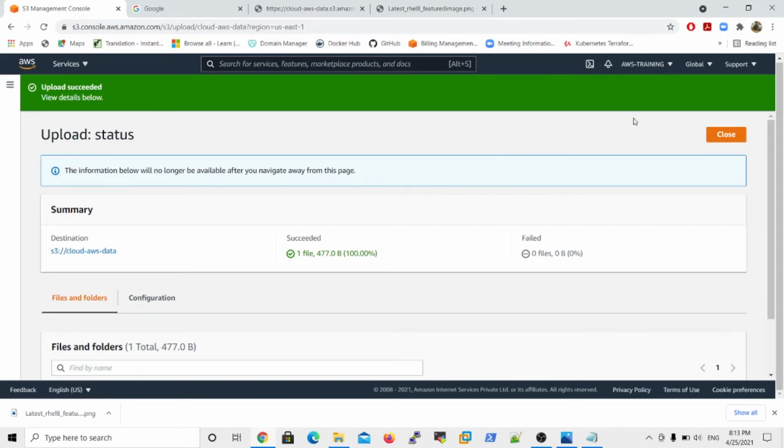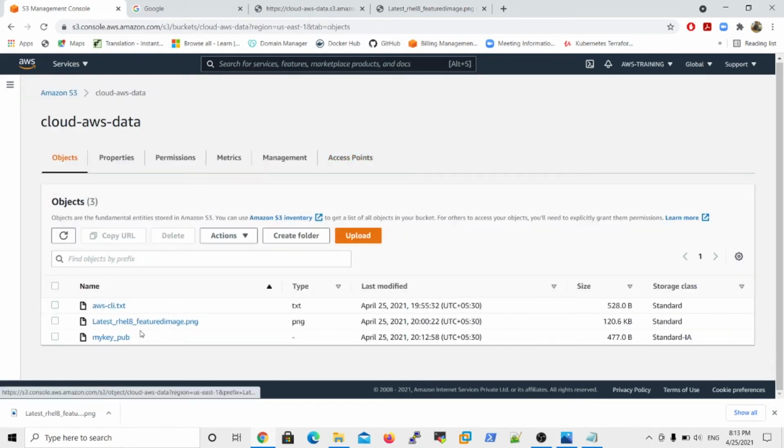The object name is something, right? I think it is a key pair. So my public key was successfully uploaded. But what storage class is here? Now the storage class type is standard IA, right? So this is the way to select storage classes.